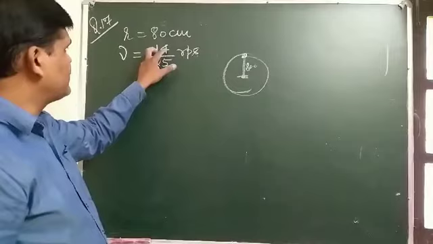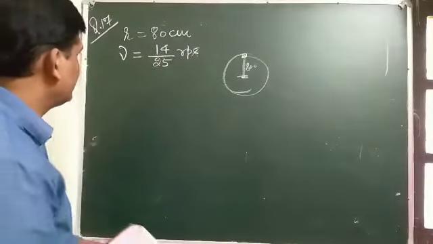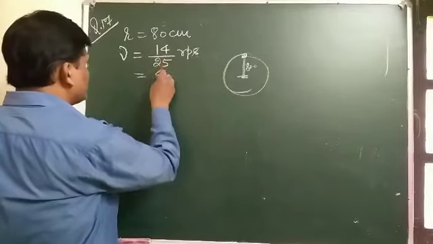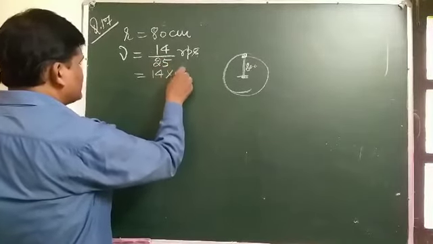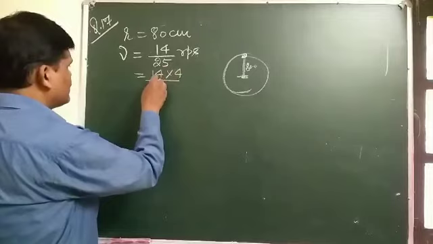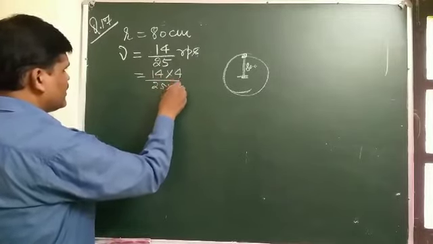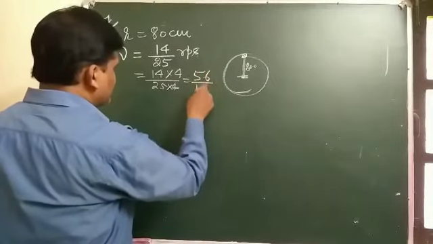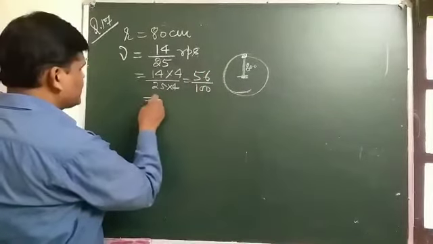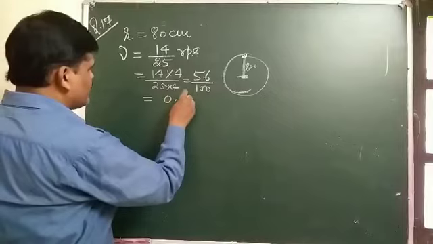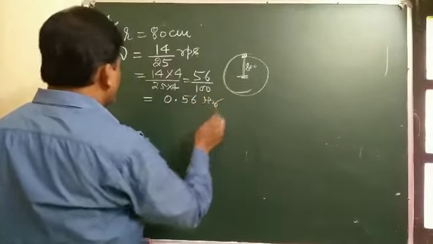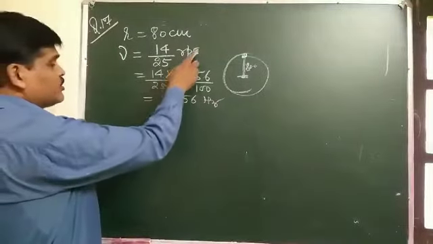It can be multiplied by 4, and this comes out to be 160 by 100, so the frequency comes out to be 1.6 hertz, or revolutions per second.